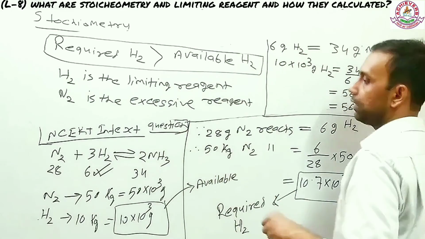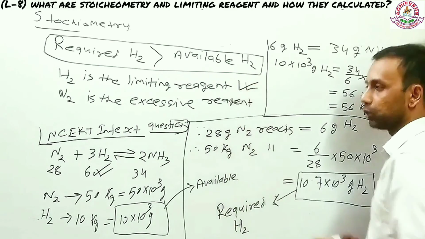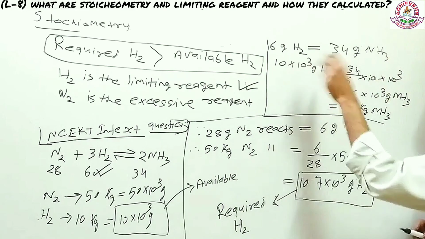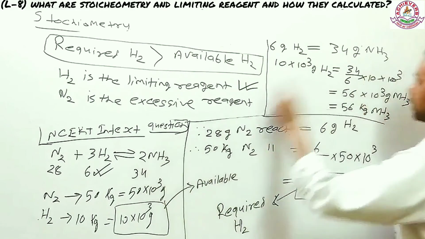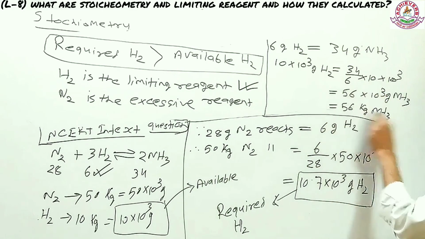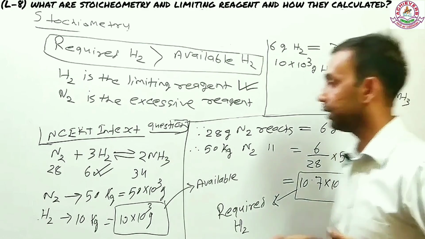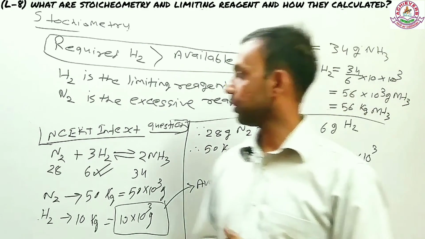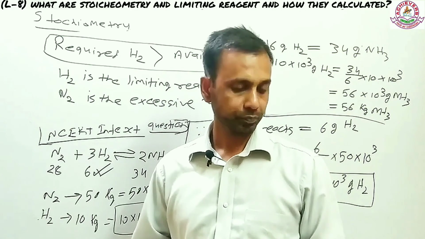Now again I repeat, the limiting reagent decides how much product is going to be formed. So I have considered hydrogen here because that is the limiting reagent. 6 gram hydrogen is producing, as per the equation, 34 gram ammonia. Therefore 10 into 10 to the power 3 gram hydrogen will produce this amount of ammonia. So this is the basic concept of limiting reagent. I have tried to make it really very short because there are other ways to solve it, but this is probably the shortest method I could imagine.